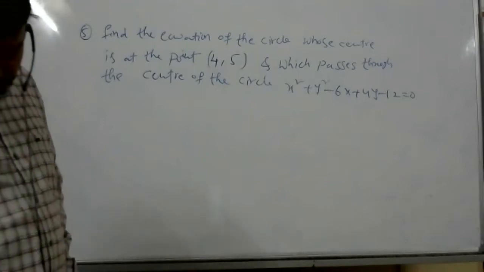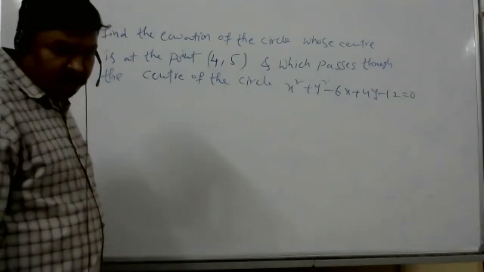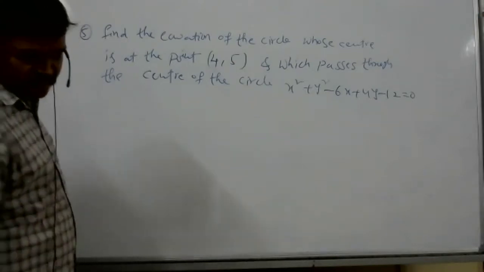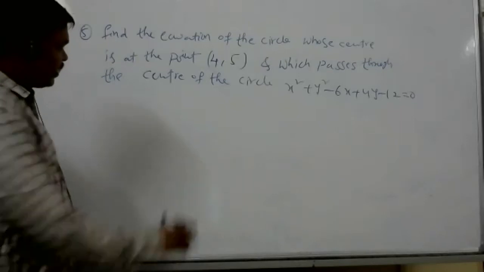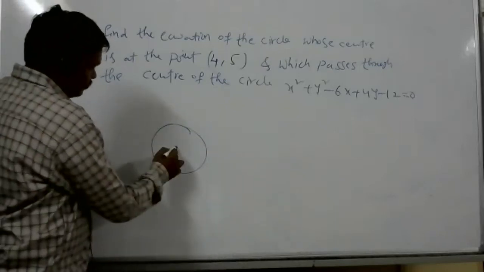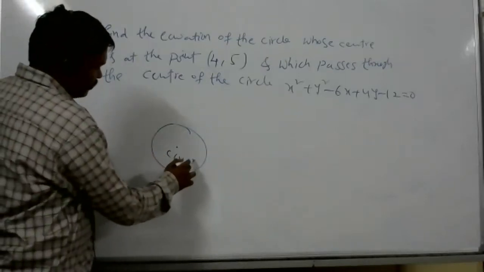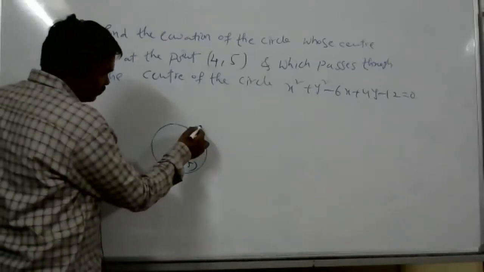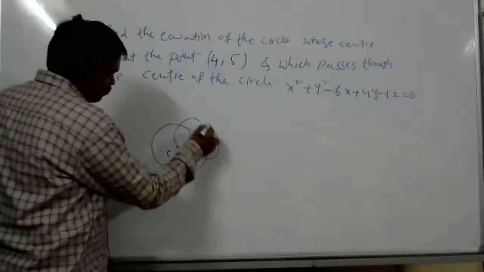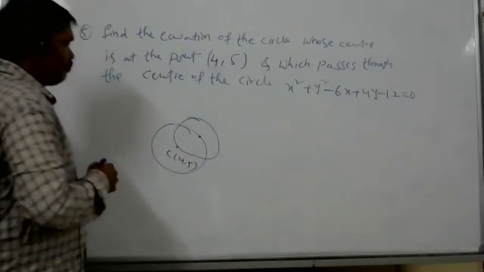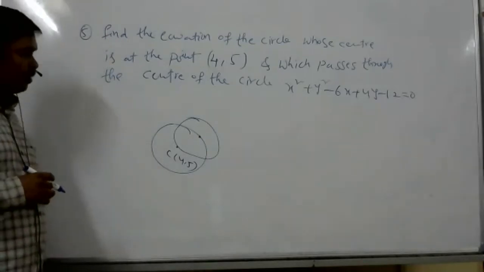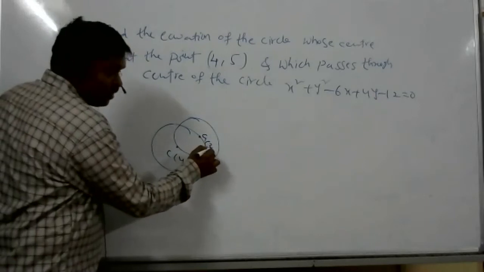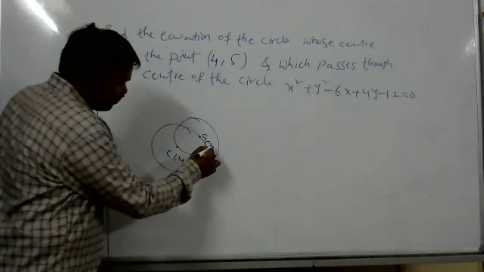So the center of the other circle, whose equation has been given, would be 3 comma minus 2. From that we find the radius. One circle is already given, with center C4 comma 5. This center is C1, the other is 3 comma minus 2.